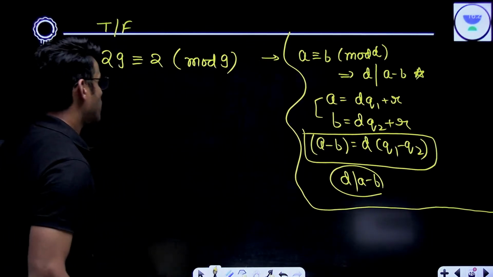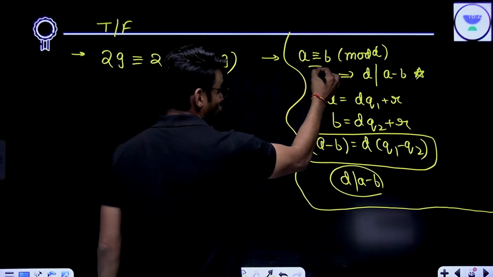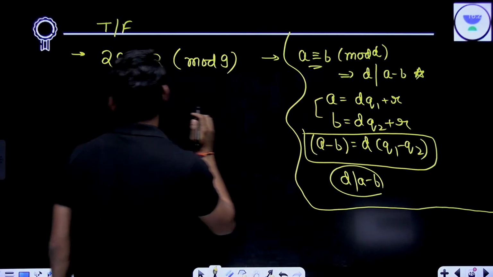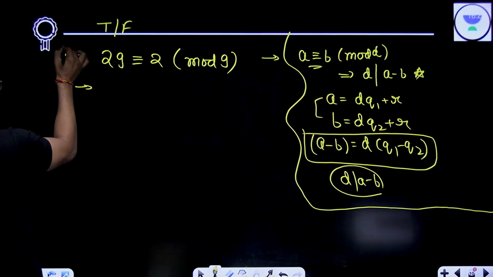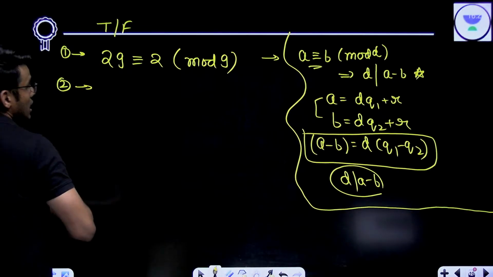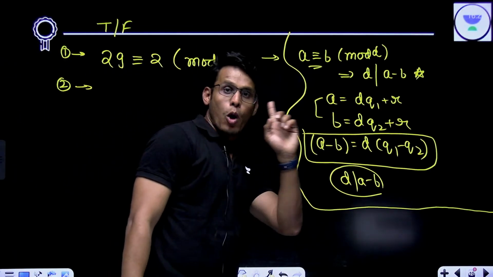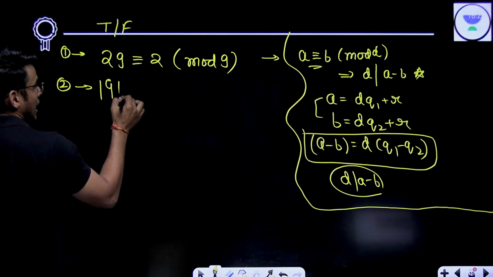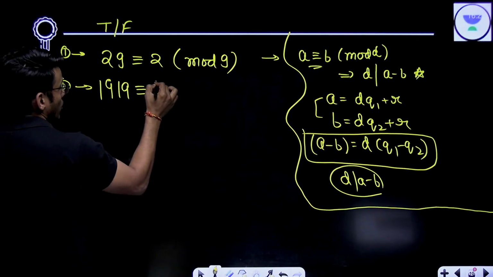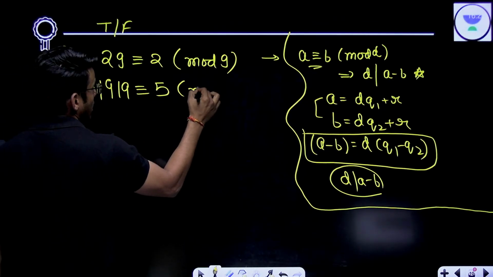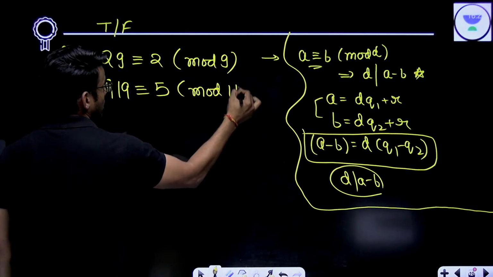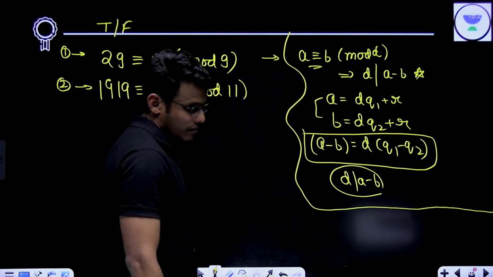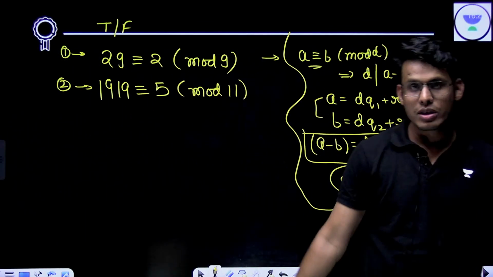So this is the first question. And you have to write all these things. Whatever I am writing on the board, you have to write. Second, 29 is congruent to 2 mod 9, right? This was the first example. 1919 is congruent to 5 mod 11. Right? Now this is a lengthier example.